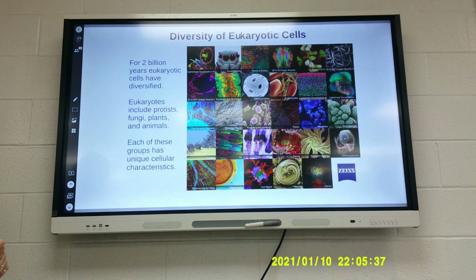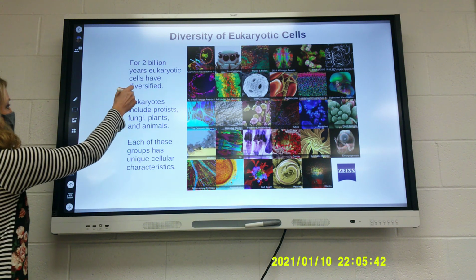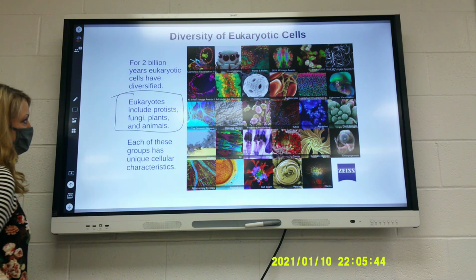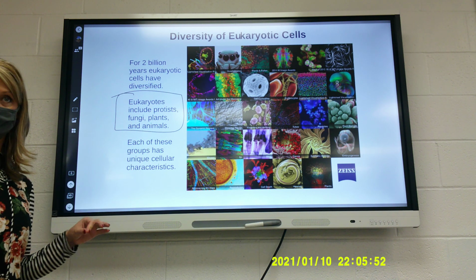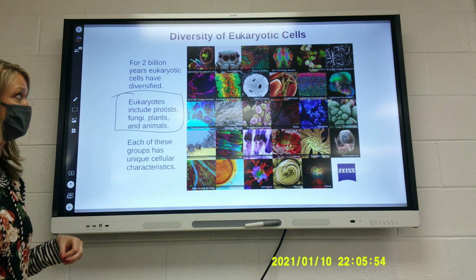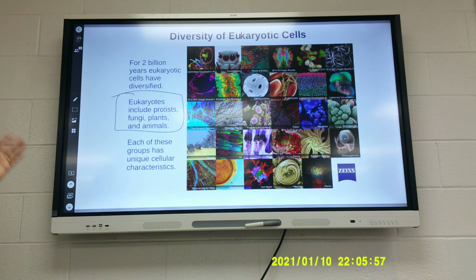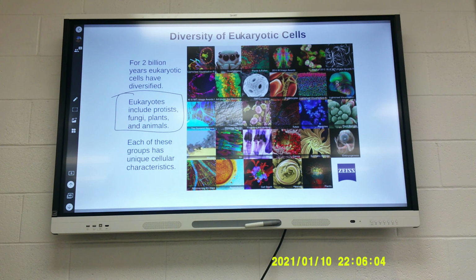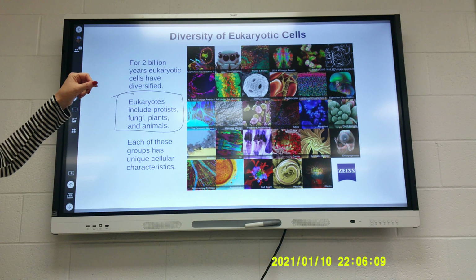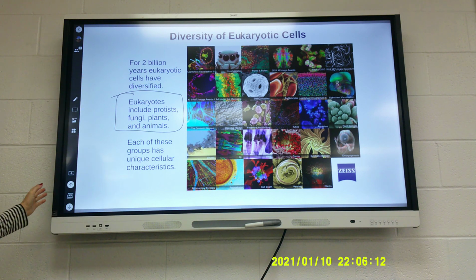Diversity of eukaryotic cells. For 2 billion years, eukaryotic cells have diversified. Eukaryotes include protists, fungi, plants, and animals. Each of these groups has unique cellular characteristics, meaning each of their cells have characteristics that set them apart from everything else. These are just some random pictures of different parts of cells: skin cells, a virus, RNA, a cancer cell under a microscope, plants and pollen.